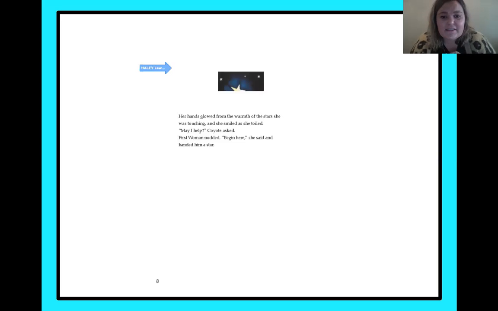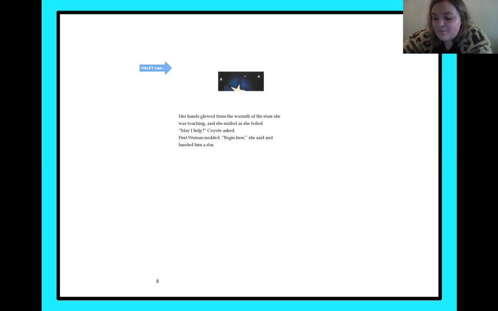It says right here, her hands glowed from the warmth of the stars she was touching, and she smiled as she toiled. "May I help?" Coyote asked. First Woman nodded. "Begin here," she said, and handed him a star. What cool thing are they able to do?